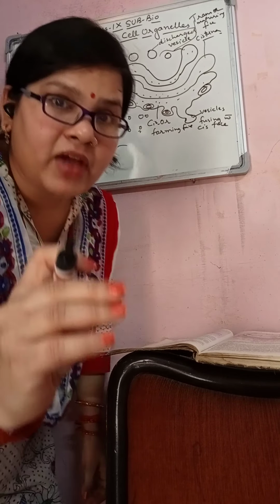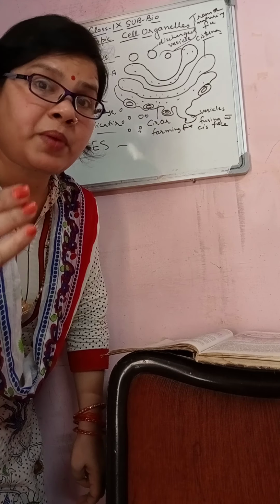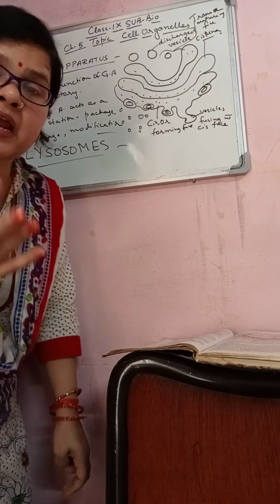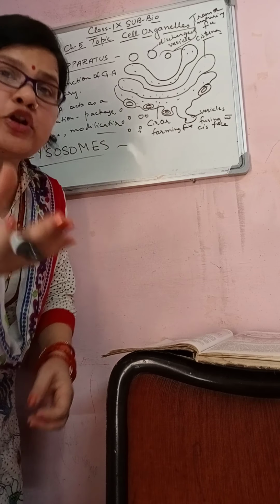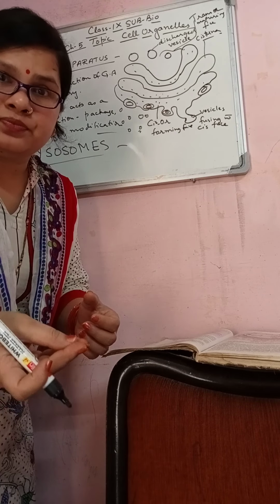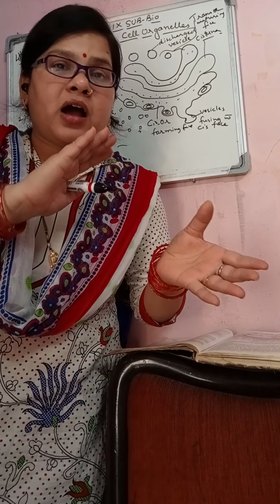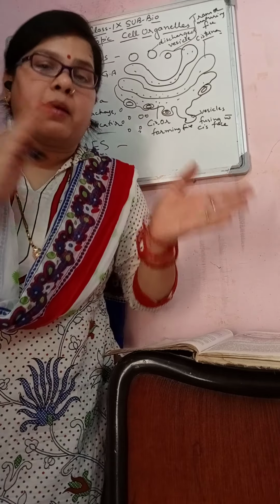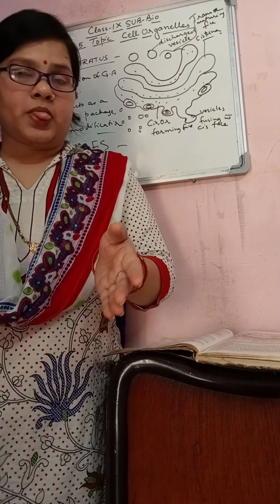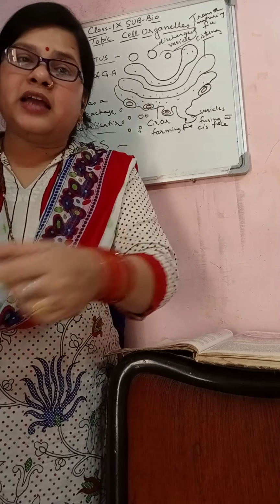They are a kind of waste disposal. The unwanted waste materials coming from the Golgi apparatus can come inside the lysosomes.